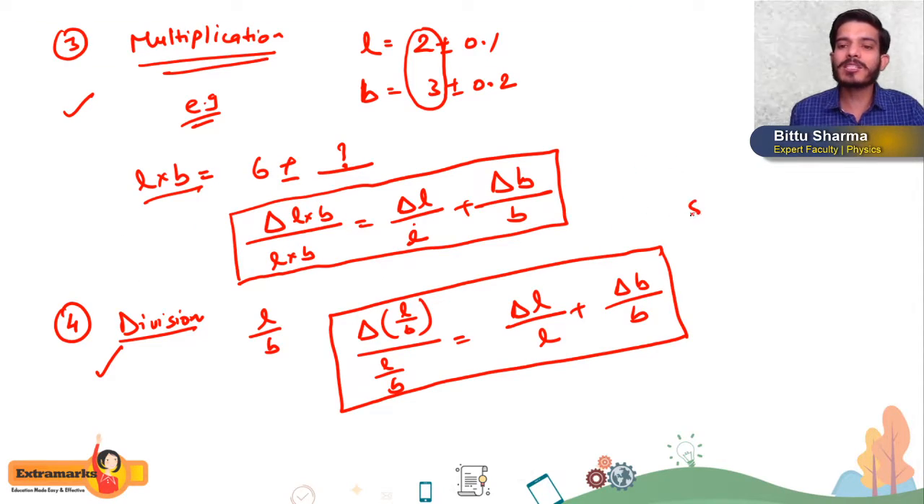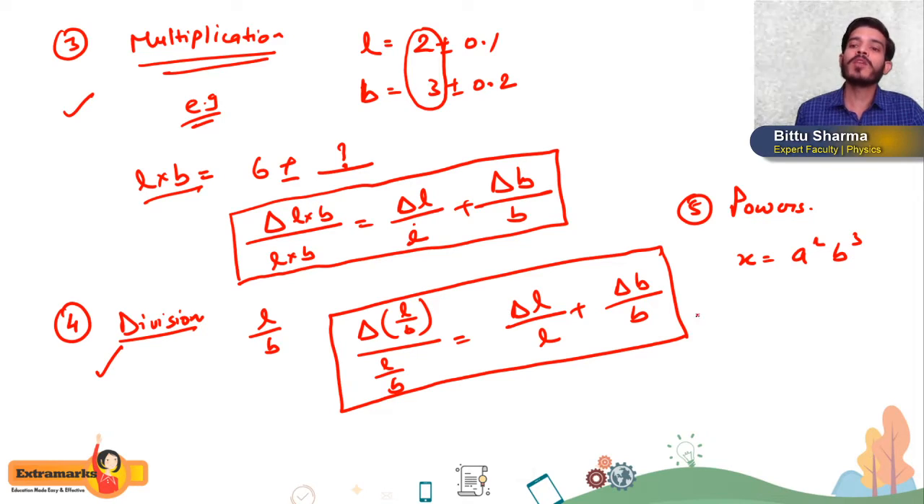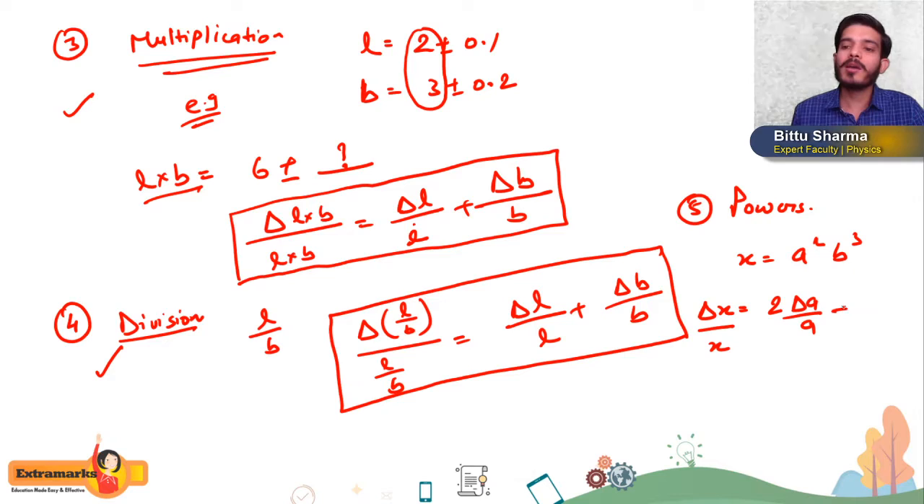Okay. The last one is in case of powers. Suppose we have any quantity x is equal to a square b cube. So how will we calculate the error in x? Delta x by x is equal to, the power will come in front, 2 into delta a by a plus 3 into delta b by b.